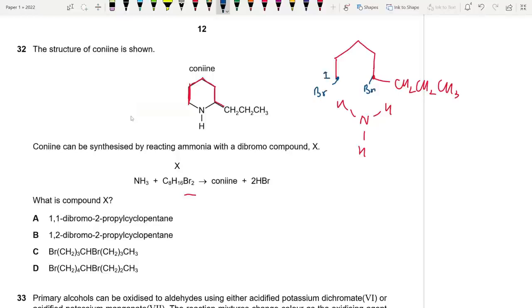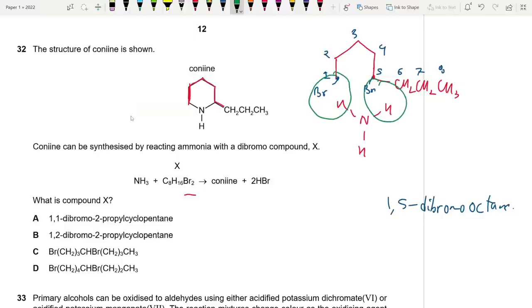So this is carbon 1, carbon 2, 3, 4, 5, 6, 7, 8. So this is basically octane, but there are two bromo groups, 1 comma 5 dibromooctane. This is our compound essentially. So what happens really, this hydrogen takes the bromine away, and this hydrogen takes the bromine away, and then we get this compound over here. So this is actually 1 comma 5 dibromooctane.